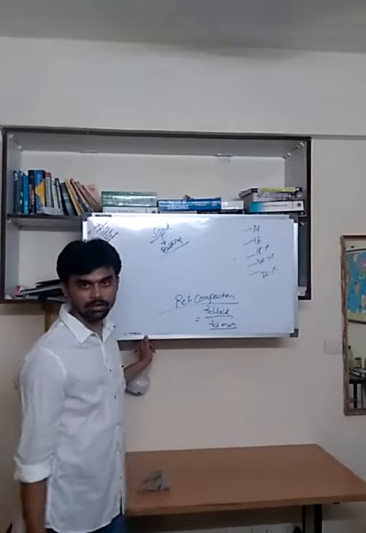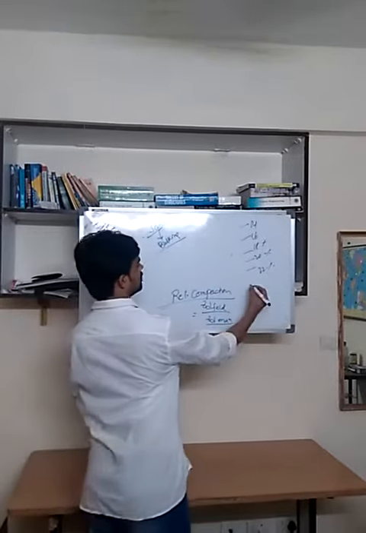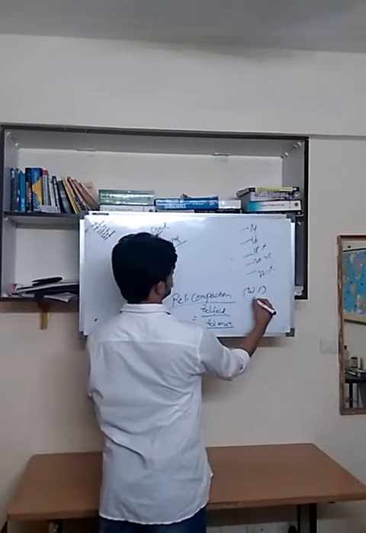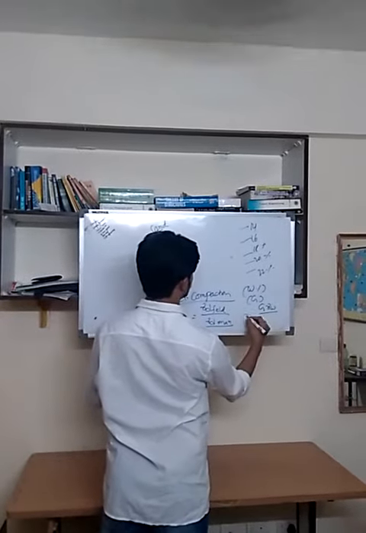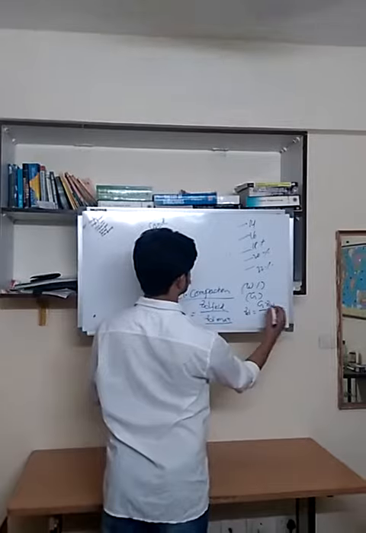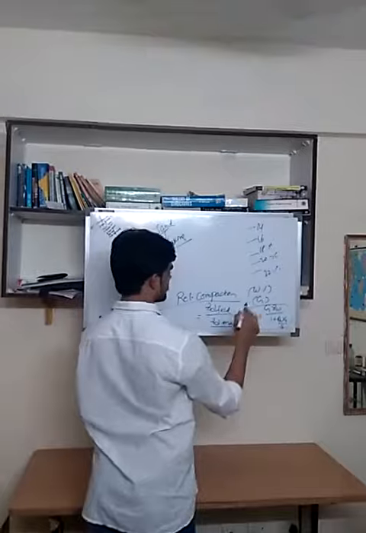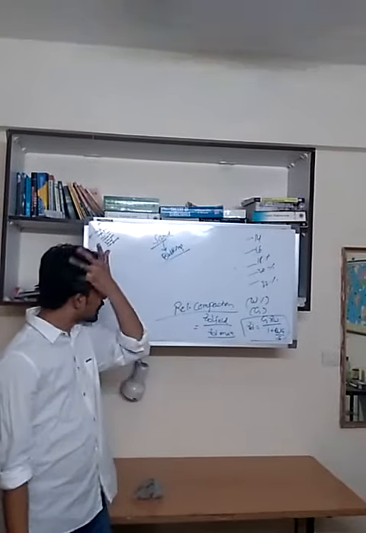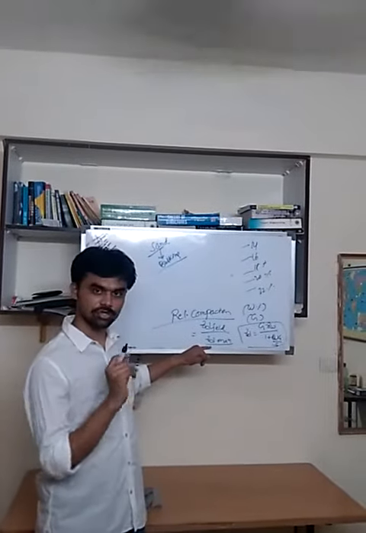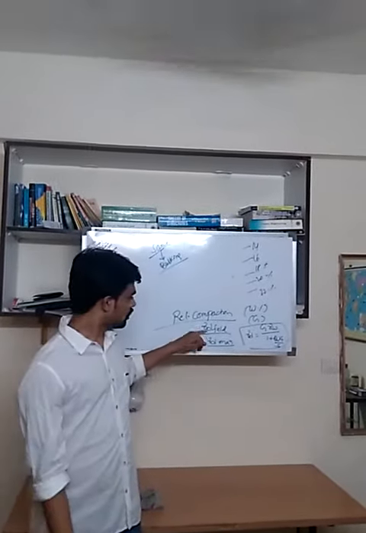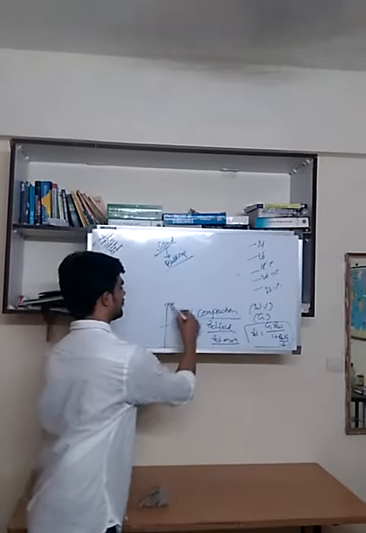For the equations we have, we can find the gamma d max. Obviously, we will know the water content and the specific gravity. With this one formula, we can find the gamma d max theoretically. But in the field, we will not be able to achieve the same dry density which we get theoretically. So this is the ratio which shows how much we are able to achieve in the field. This is the relative compaction.